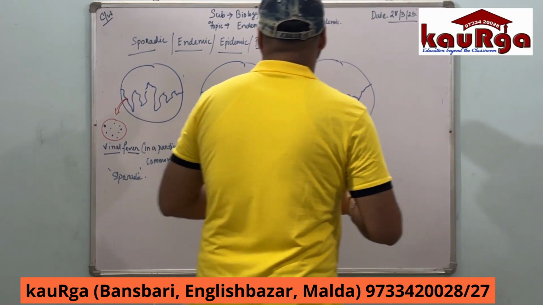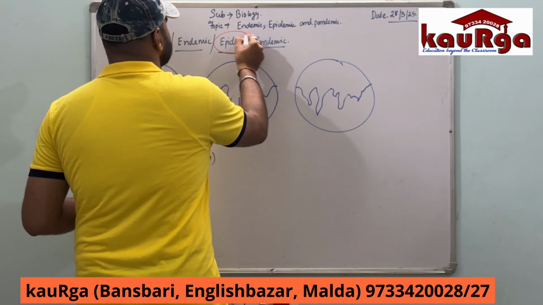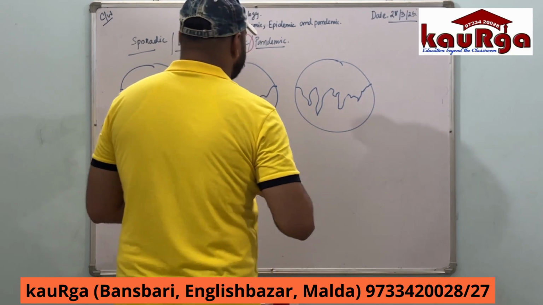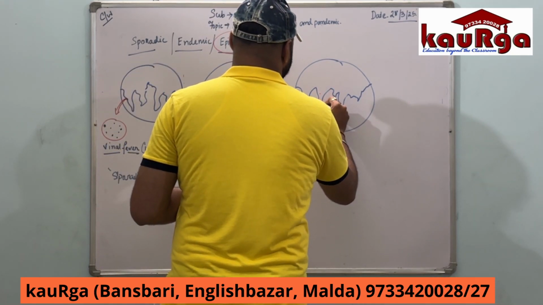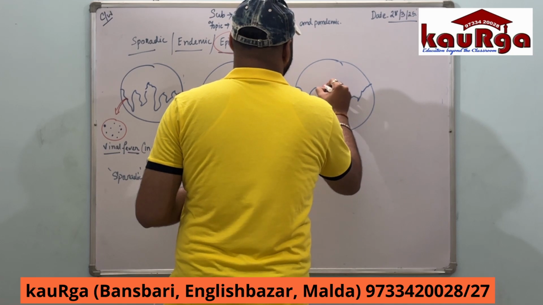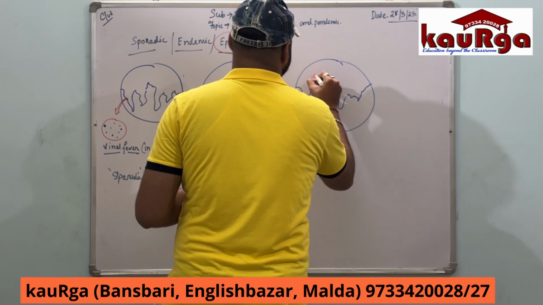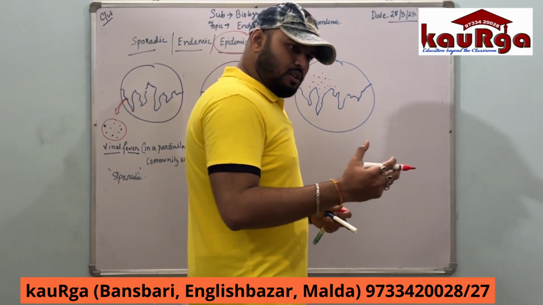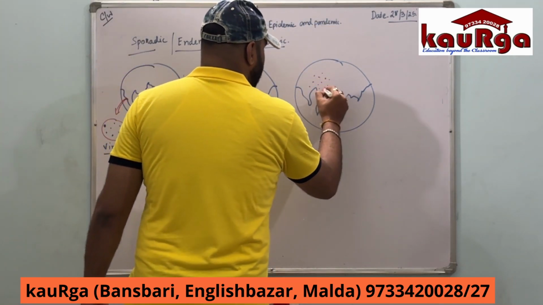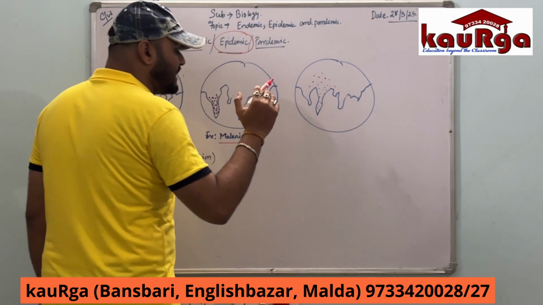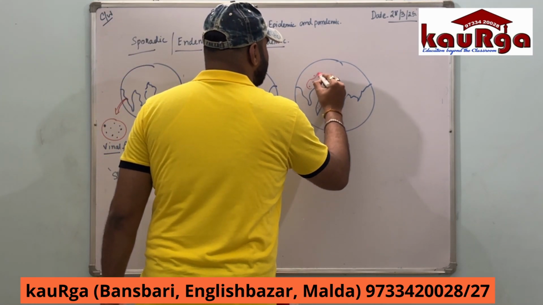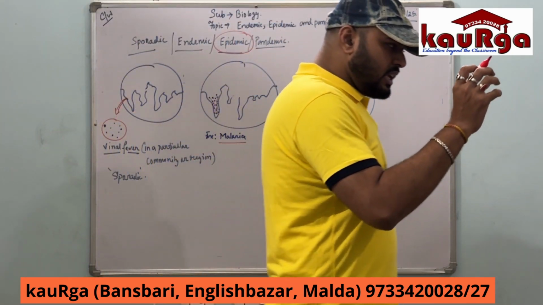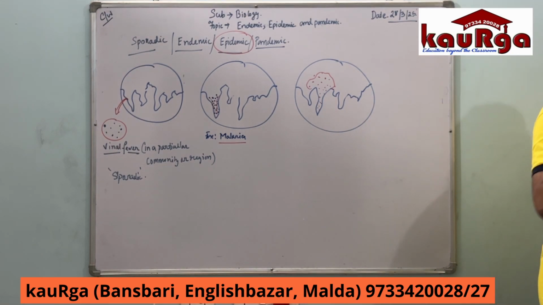Endemic. Now, let us come to the major topic that we are about to discuss, epidemic. What is epidemic? Suppose one kind of disease is there in a particular region and it is spreading to other regions within the boundary of the country in a very short period of time. It is crossing the boundary of that region to the other parts of the country in a very short period of time.